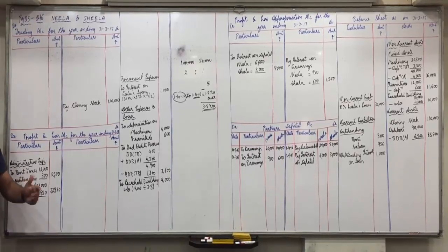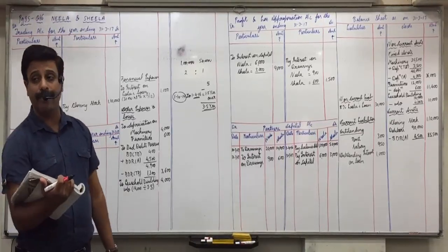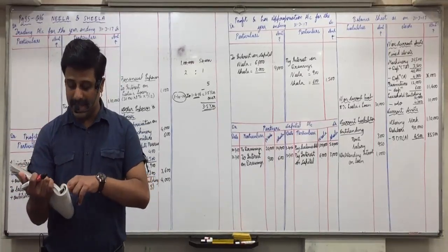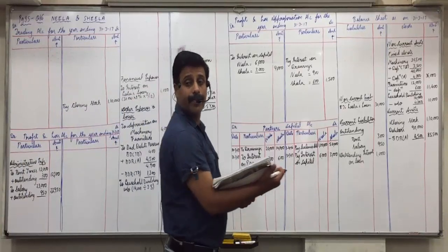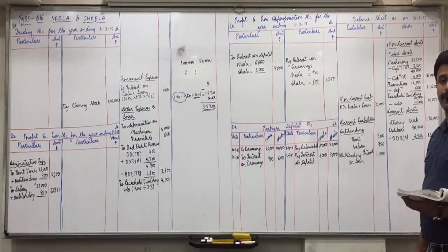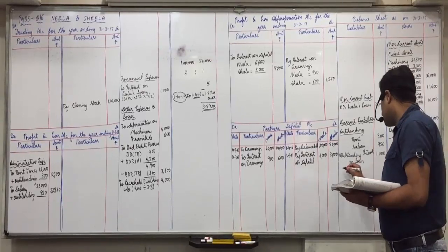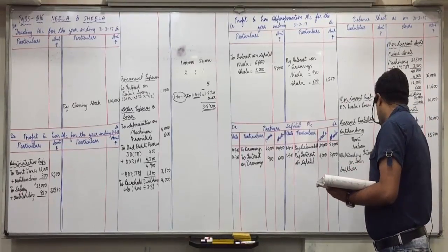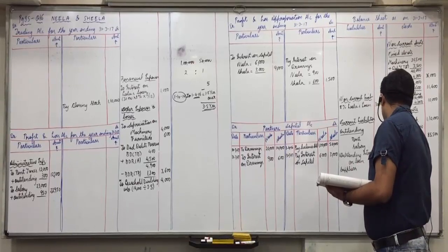Neela's capital and drawings recorded. Sheila's capital and drawings recorded. Suppliers and customers, only customers are recorded. Riya, suppliers, the amount is 60,000. Yes, suppliers means creditors. So credit amount is of suppliers 60,000 in current liabilities.